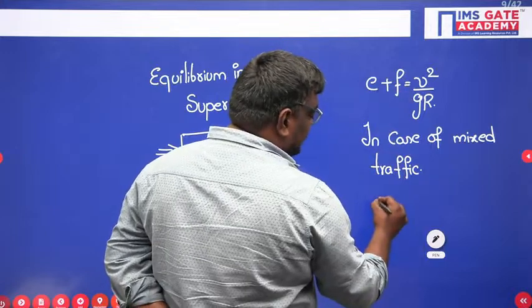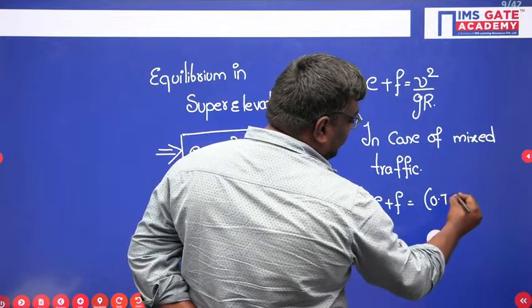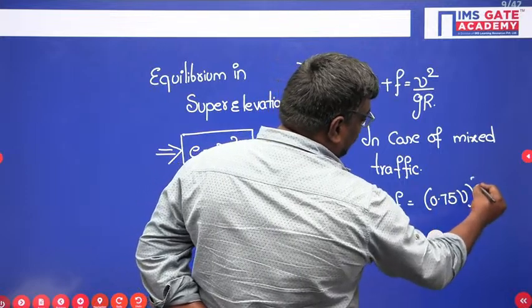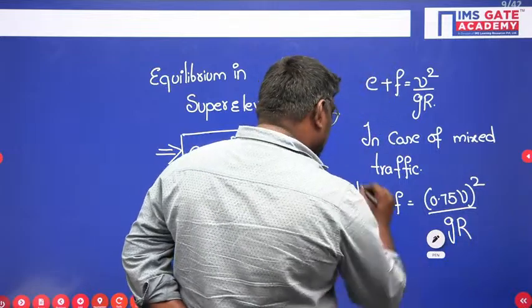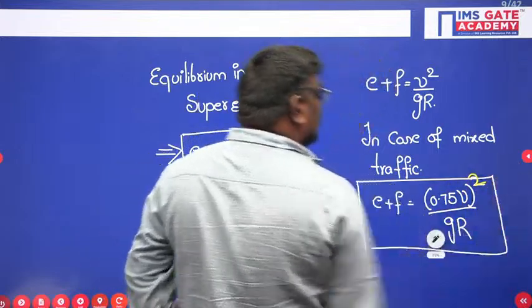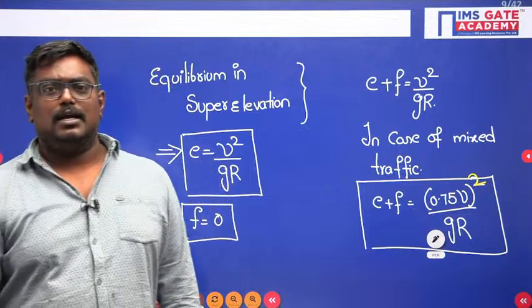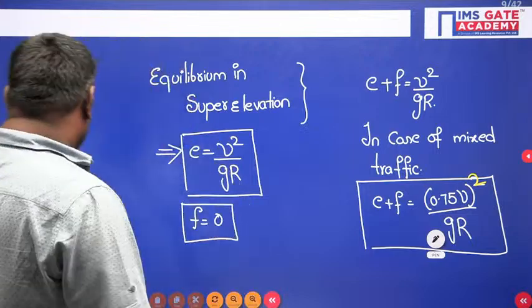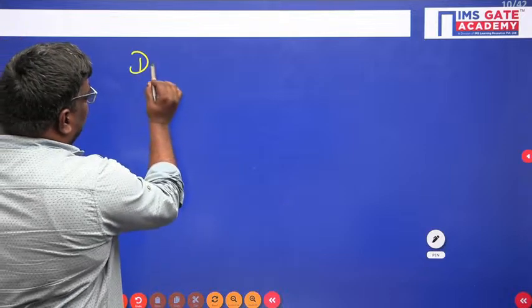So here e plus f can be taken as 0.75 v whole square upon gr. So my dear students, in case of mixed traffic, 75% of the design speed is considered.